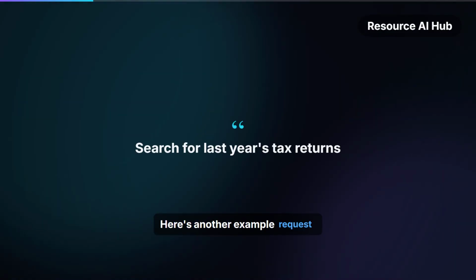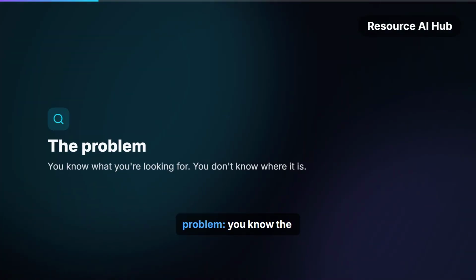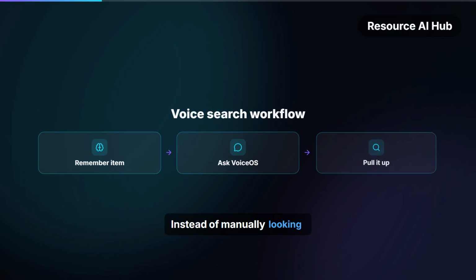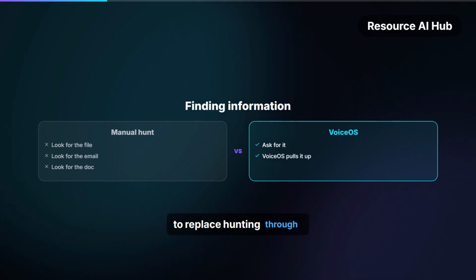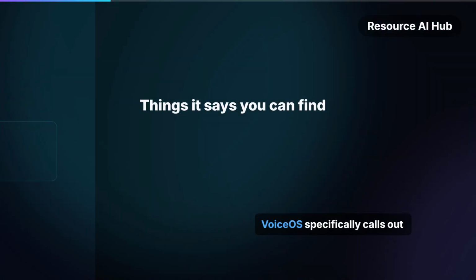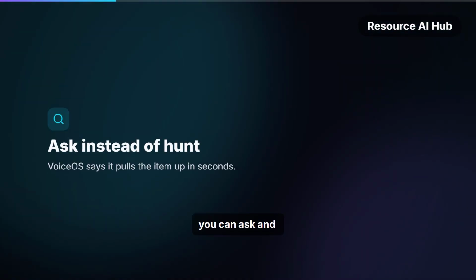Here's another example request from the site: search for last year's tax returns. VoiceOS describes a familiar problem. You know the item, but not where it lives. Instead of manually looking around, the proposed workflow is simply to ask VoiceOS. The site's pitch is to replace hunting through files, emails, docs, and notes with asking. VoiceOS specifically calls out files, emails, documents, and notes. The product page says you can ask and have VoiceOS pull it up in seconds.